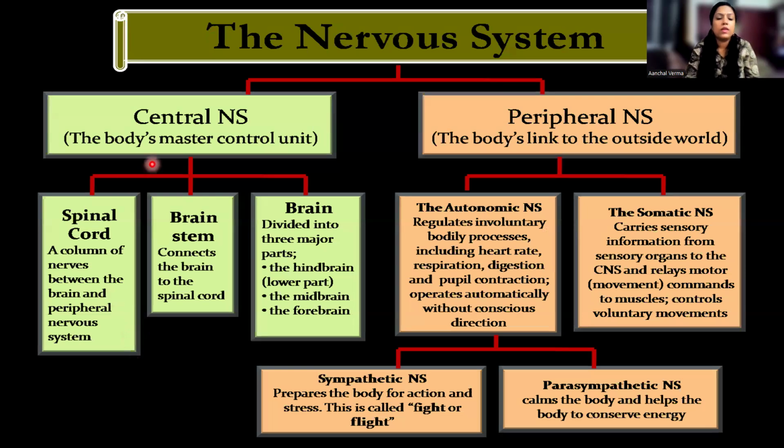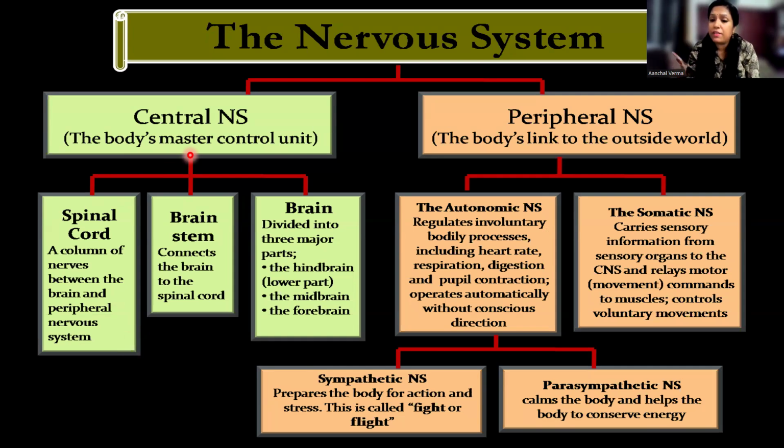Yes. Now here you can see central nervous system. This is your entire nervous system's classification. The central nervous system and the peripheral nervous system. Central nervous system is your brain, brainstem, and the spinal cord. Only these. Then whatever comes out of your brain, the cranial nerves, and from your spinal cord, the spinal nerves, that is your peripheral nervous system.